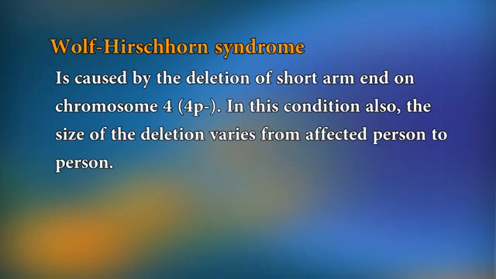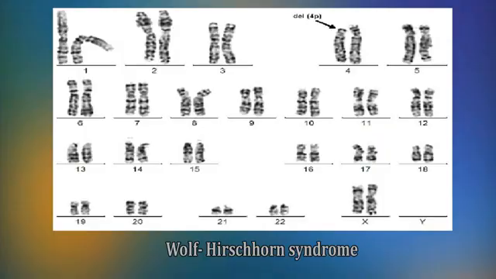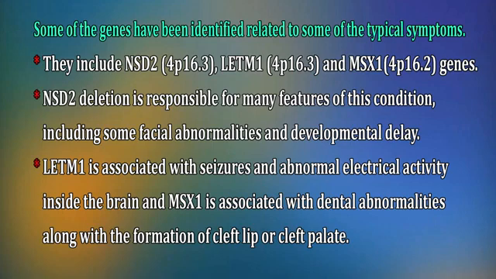Wolff-Hirschhorn syndrome is caused by the deletion of the short arm end on chromosome 4, 4p minus. In this condition also, the size of the deletion varies from affected person to person. Larger deletions can show severe intellectual disabilities and physical abnormalities. Some of the genes related to some of the typical symptoms have been identified.